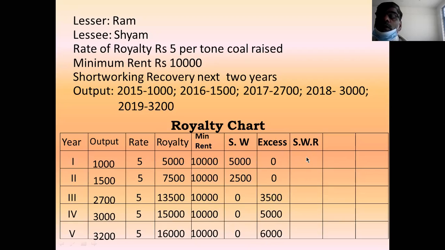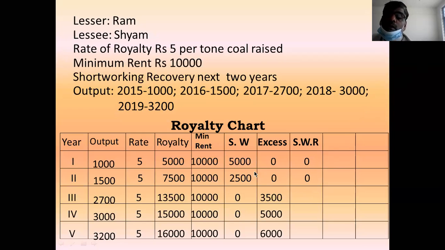Then short working recovery. For the short working recovery, the time limit given is the next 2 years. This 5,000 is to be recovered in the next 2 years, means second year and third year. In the second and third year, you are permitted to recover. And the second 2,500 is to be recovered in the next 2 years, means third year and fourth year are the time limit. You see here, 5,000 it is not possible to recover in the first year, second year because there is no excess.